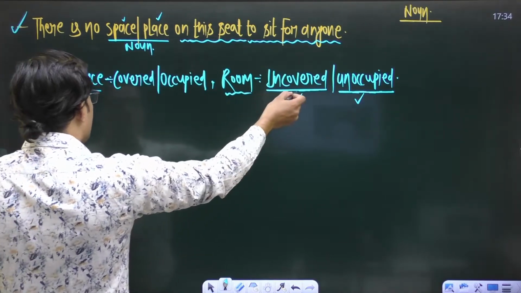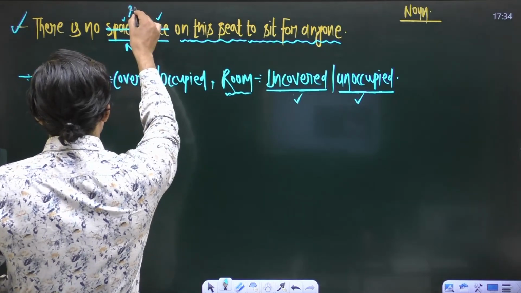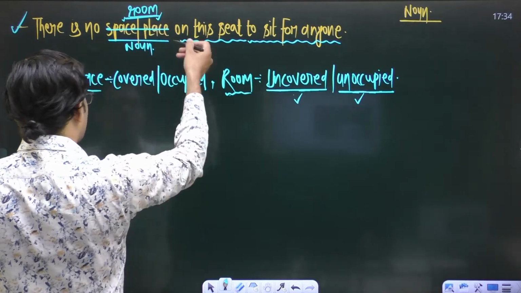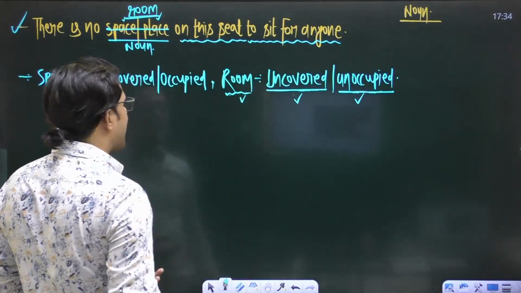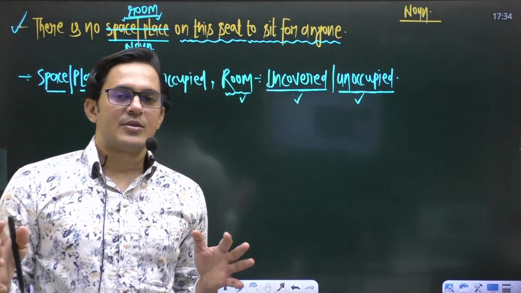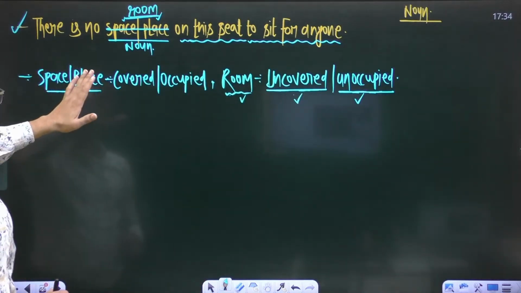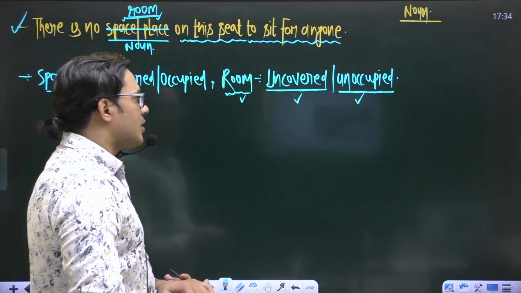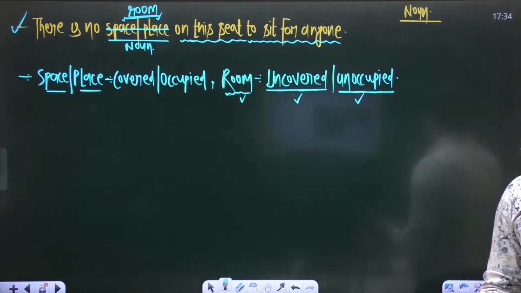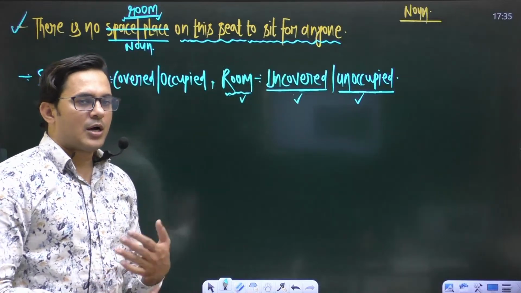So to show the sense of uncovered, we have to use the word room in place of space or place. As we know, room means the area that is uncovered or unoccupied. So the sentence will be: there is no room on this seat to sit for anyone. Now the sentence will be okay. Are you getting my point? Space or place means the area that is covered or occupied.